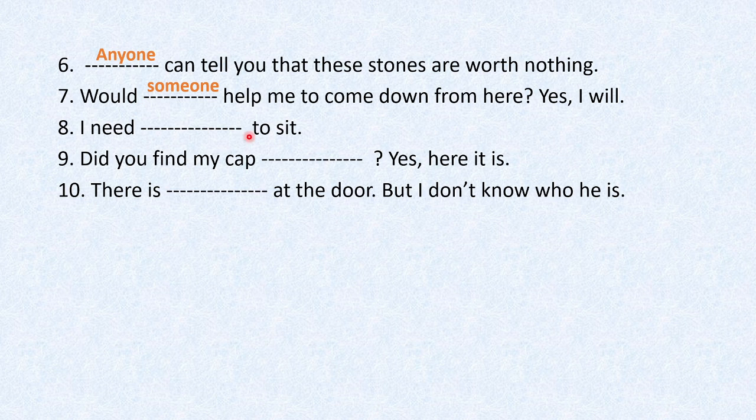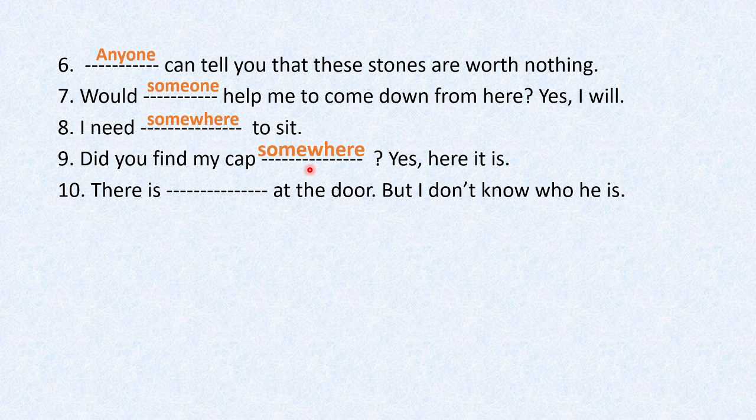I need dash to sit. So positive affirmative sentence, I need somewhere to sit. Now next is, did you find my cap dash? Yes, here it is. Now it is a question, but it is affirmative also. So did you find my cap somewhere? Yes, here it is. So if the answer is affirmative, if we are expecting yes, so we have to use some, or a compound word of some.